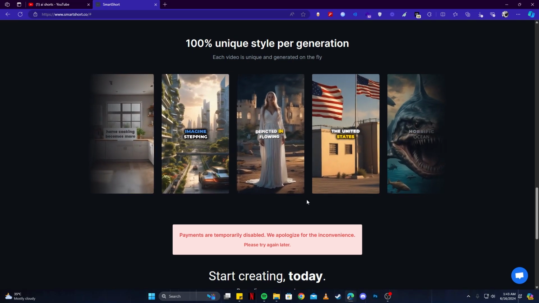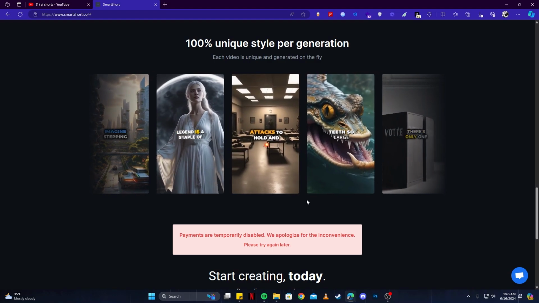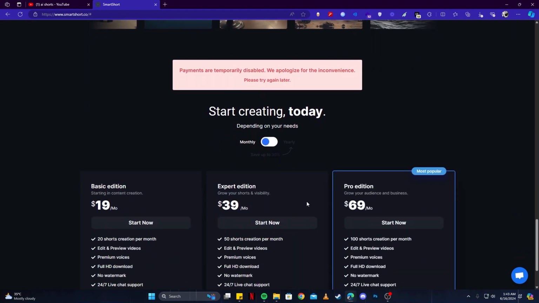And this is what intrigues me the most. It says 100% unique style per generation, and I can affirm that because all of the shorts that I have generated with this tool came out to be as unique as they could be.